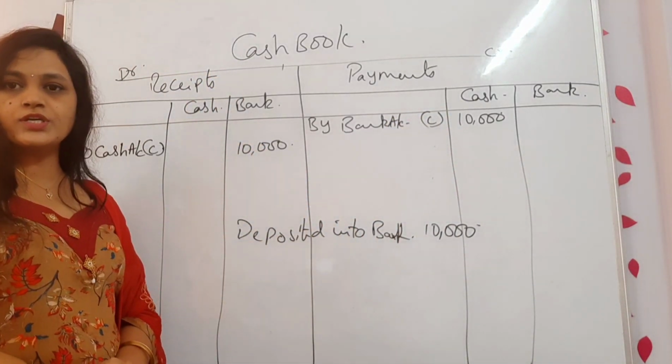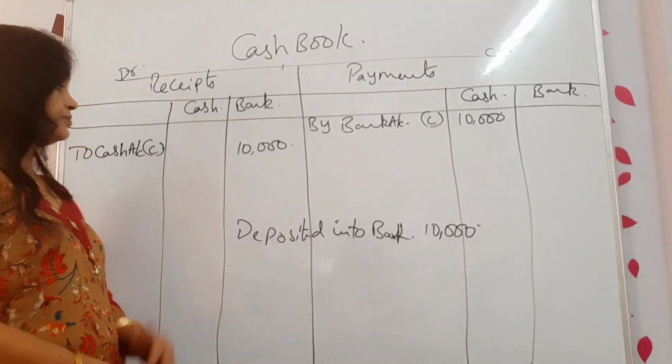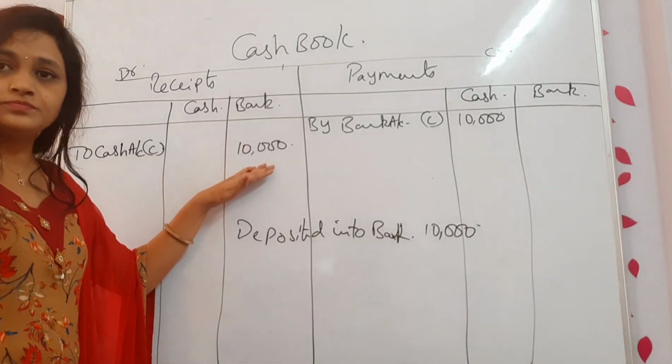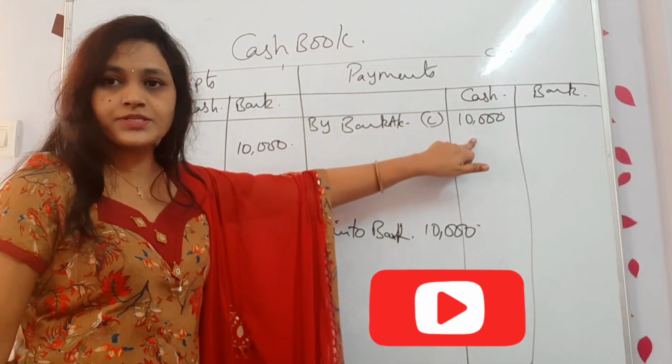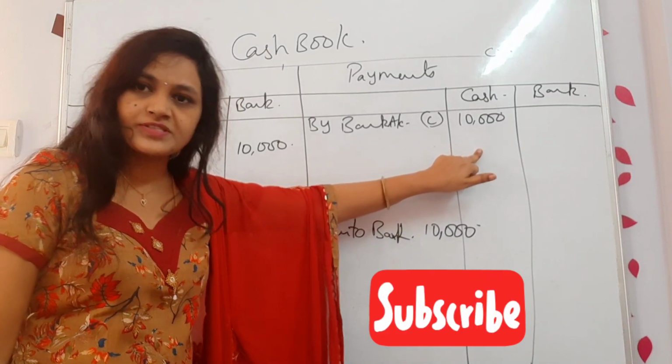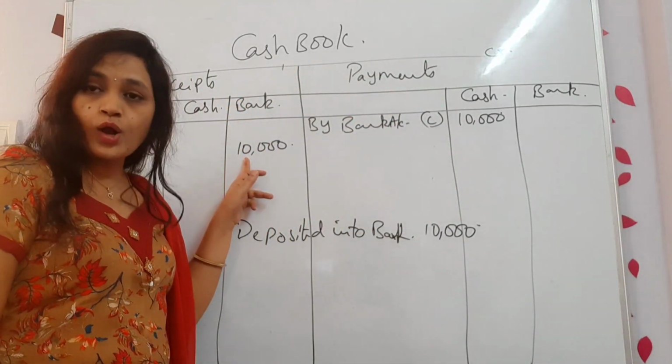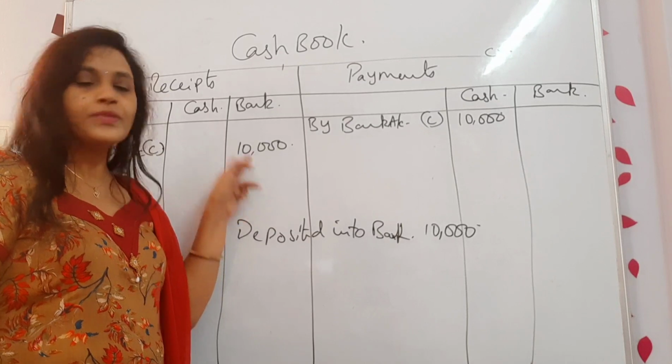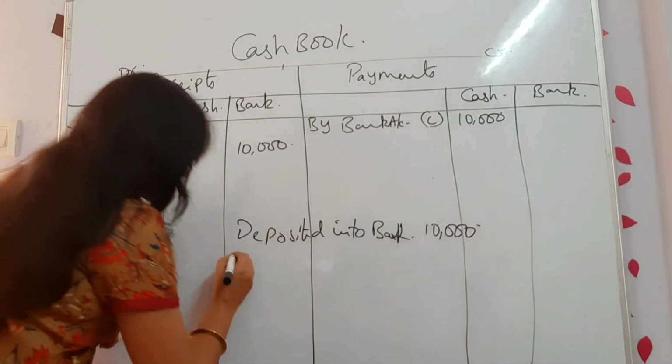Clear? Deposited into bank. When you deposit into bank, it is a payment for cash. I entered in the cash column, payment side. I entered in the bank column, receipt side. Clear? Now move on to the next transaction.